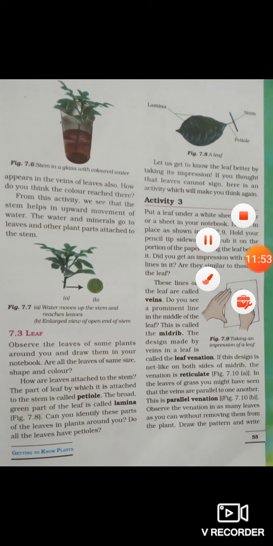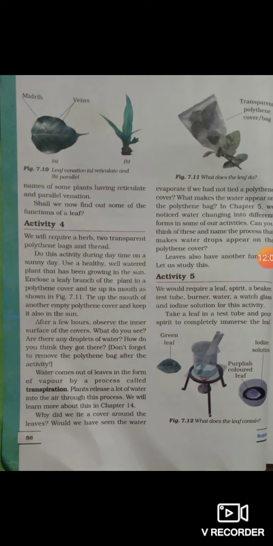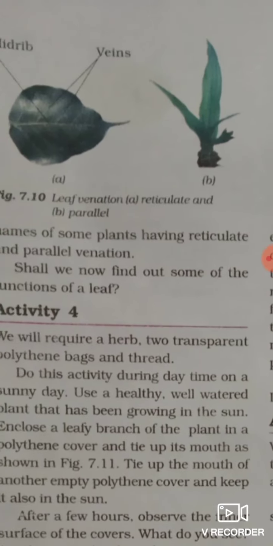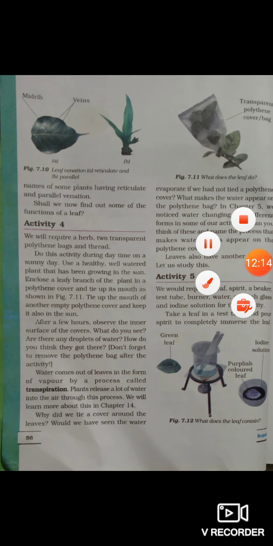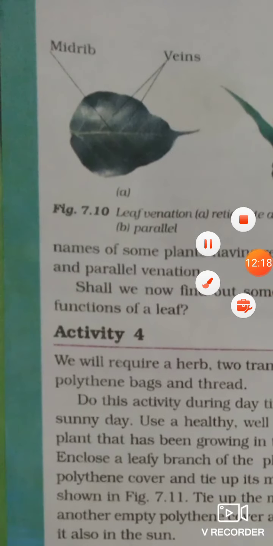And if the design made by veins is parallel to one another in a leaf, it is called parallel venation. Can you see that in this, the veins are parallel to one another like this? So this type of venation is known as parallel venation, found in grass, wheat, maize, banana, etc. Alright. So this is reticulate venation, the net-like design present on both sides of the midrib.